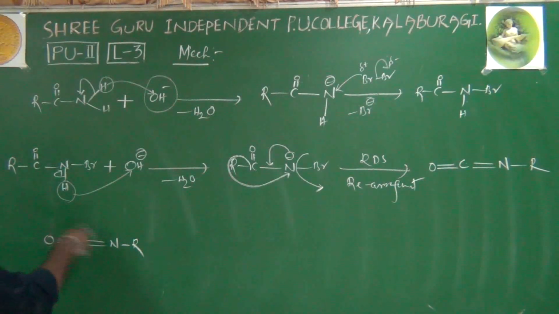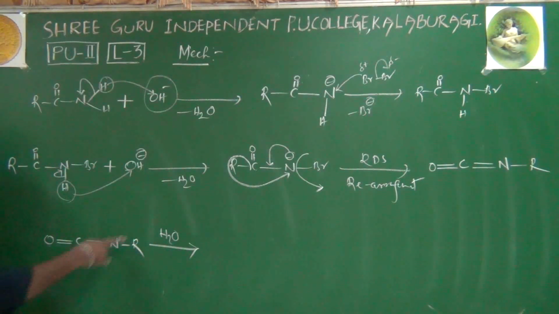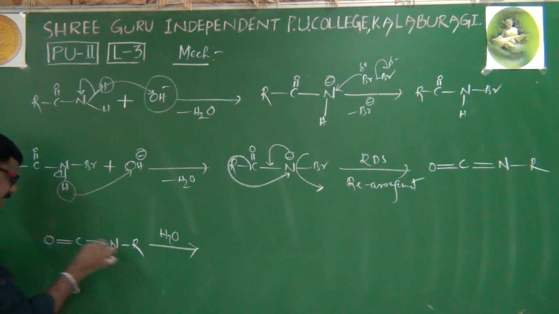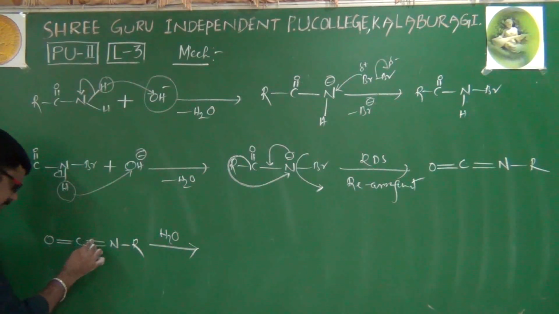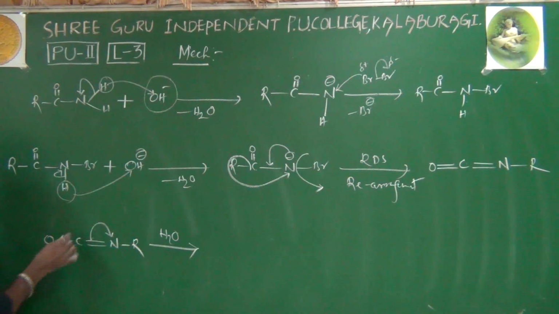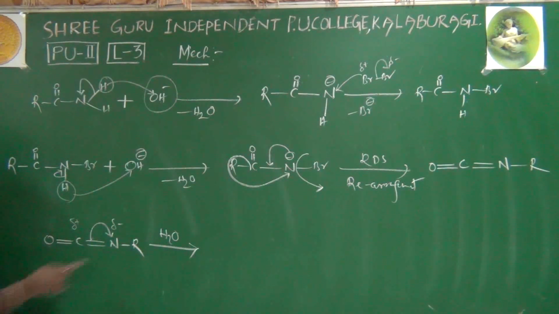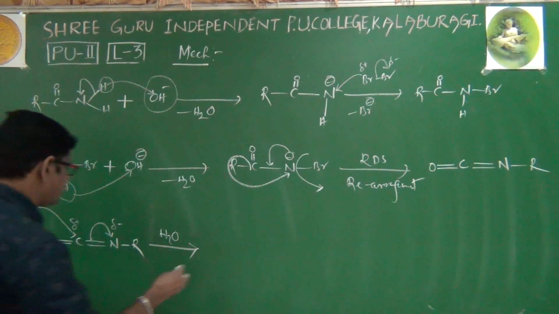Now this compound undergoes a hydrolysis process. Why is it undergoing hydrolysis? Because carbon and nitrogen have an electronegativity difference, so these electrons are shifted towards nitrogen. Because of that, this carbon gets a partial plus charge and nitrogen gets a minus charge. Now the water molecule is right here, with 2 lone pairs, acting as a nucleophile. It goes and attacks the carbon.